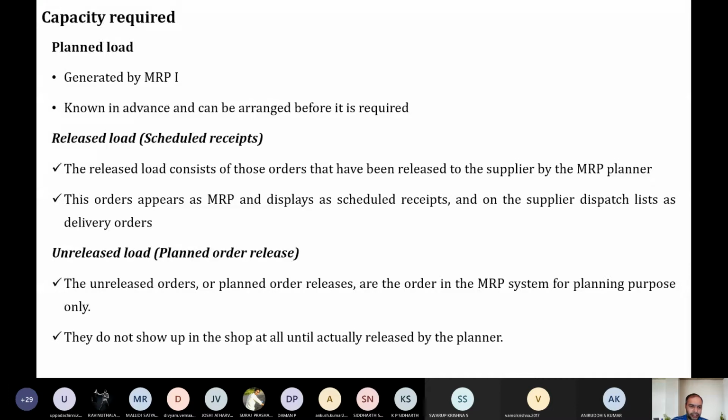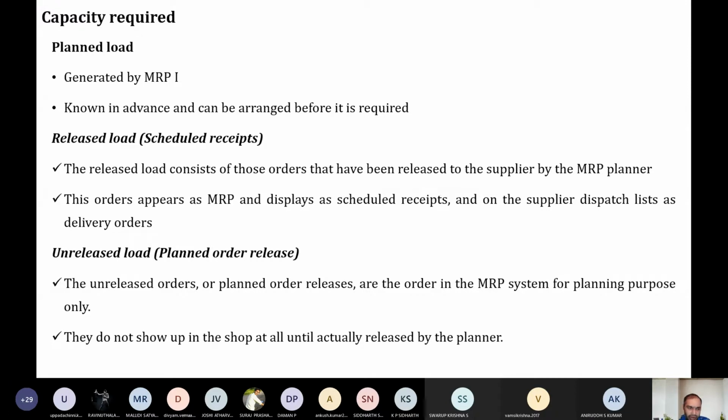Then there's a time when you are going to release the order. There is a planned order release, and before that you'll have a scheduled receipt: when you are planning to receive and when you have to release the order. For example, if the lead time for the supplier to deliver the goods to you is 1 week, and you require the items in the second week, you have to release the order in the first week. That is, the planned order release will happen in the first week, and the scheduled receipt will be planned for the second week.